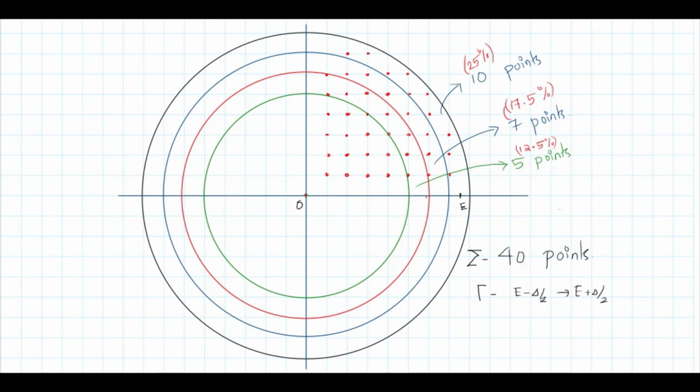This is for a very low value of energy; as energy increases, you can see this contribution increase. That is why I showed these values: as energy increases, the contribution keeps increasing, 12.5 to 17.5, then to 25%. If you further increase energy, that percentage will increase. Eventually, in the asymptotic limit, E tends to infinity, almost all the data points come from the immediate neighborhood of E.